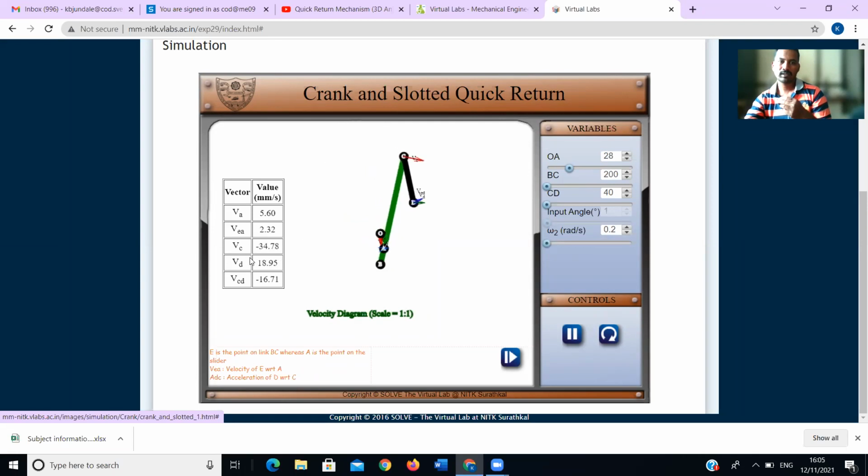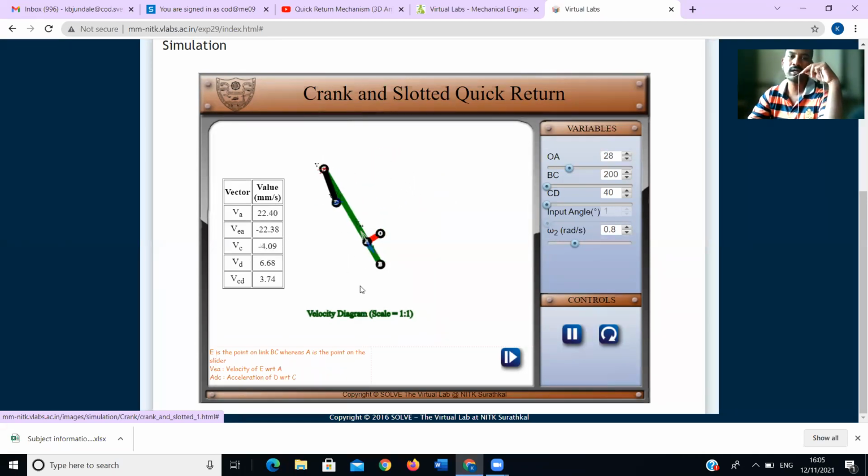And you will see the values of each component: VA, VEA, VC, VD, VCD, that is, the velocity at point A, at E and A, at C, at D, and at CD.